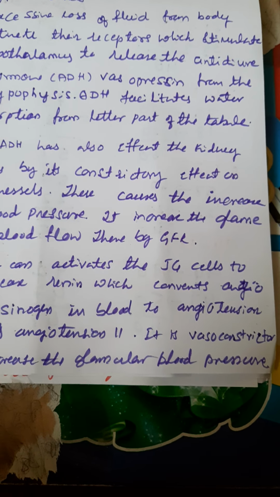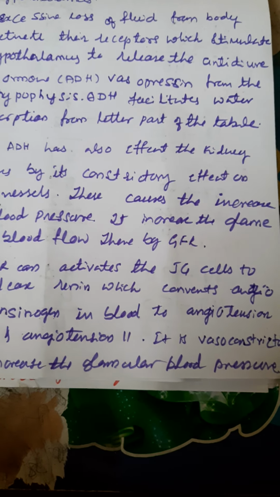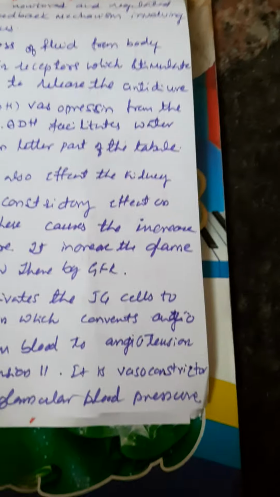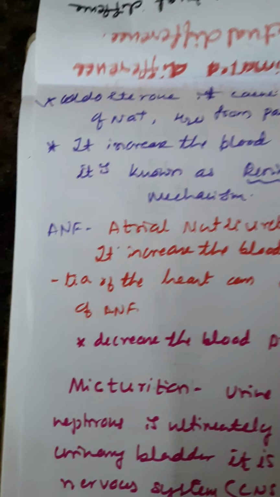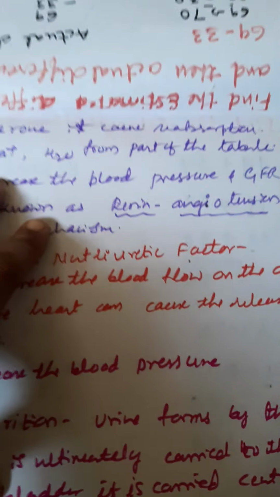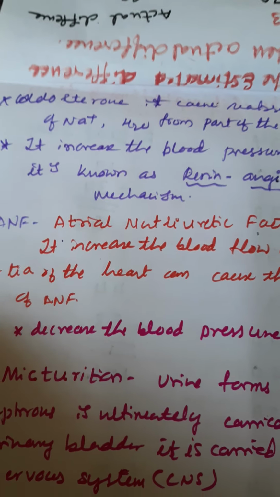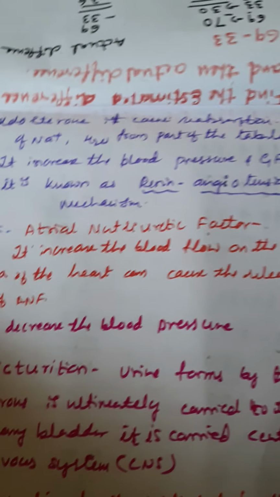Angiotensin 2 is a very strong vasoconstrictor and increases the glomerular blood pressure. It also stimulates aldosterone, which causes reabsorption of Na plus and water from the distal part of the tubule. This increases the blood pressure and GFR.